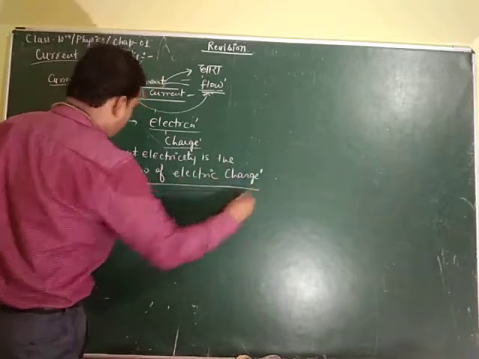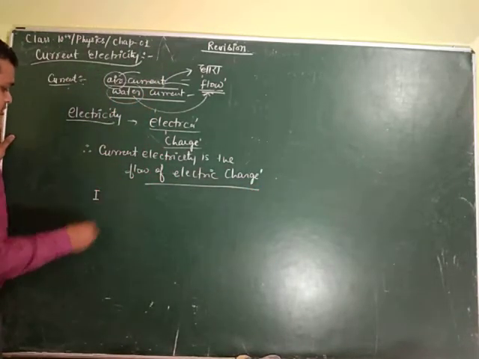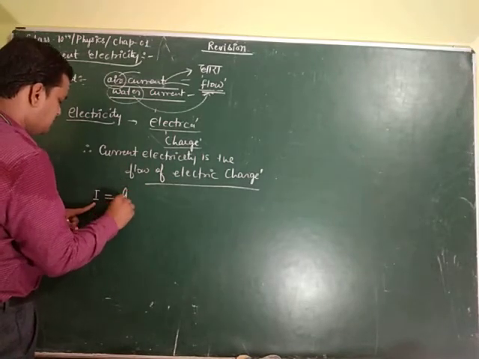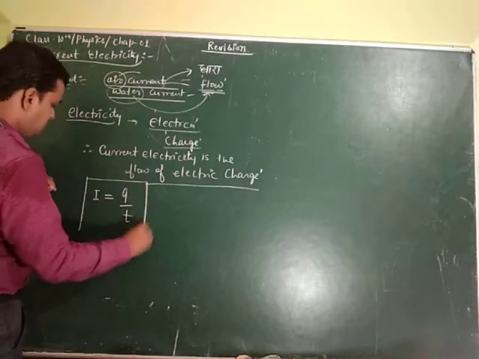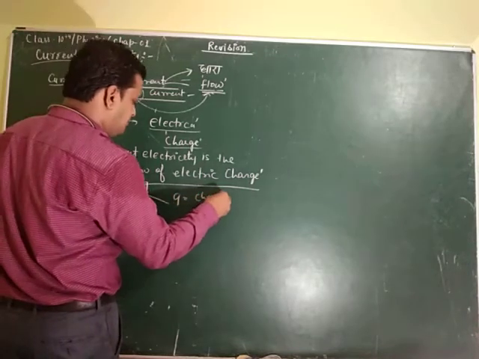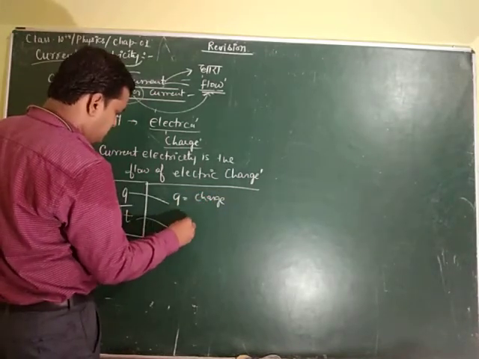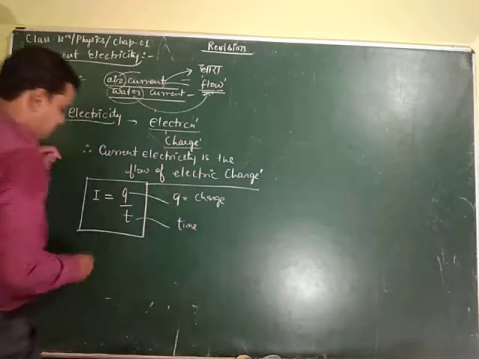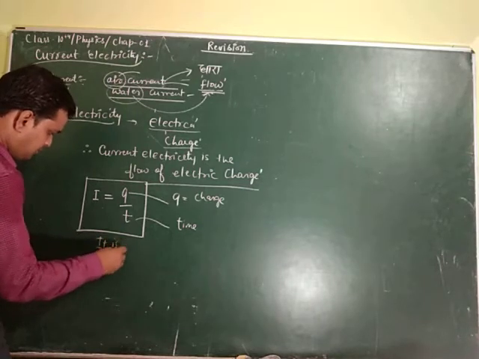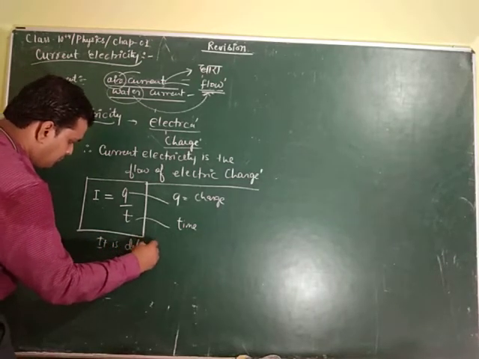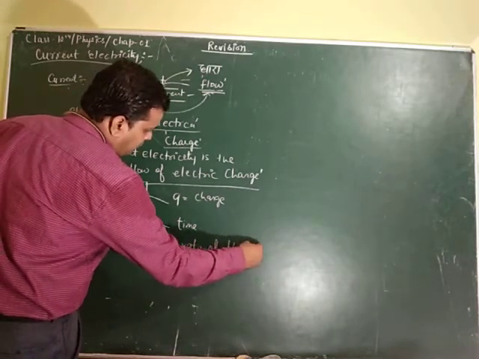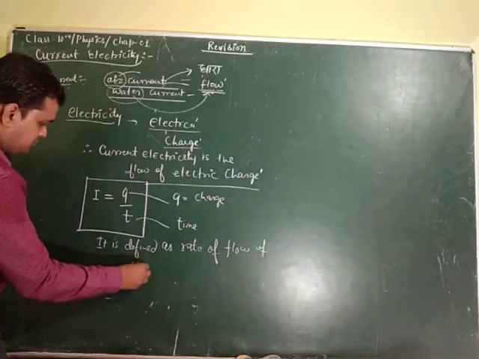This is the definition. Therefore, we write I, which is used to denote the current. So this is I = Q/T. What is meant by this I? Q is equal to charge, and T is the time. This is why current is defined as the rate of flow of charge.